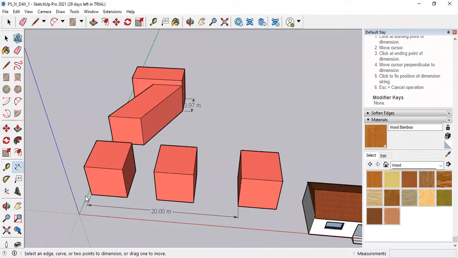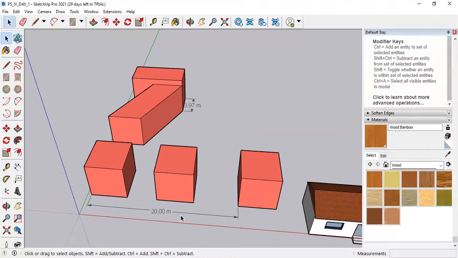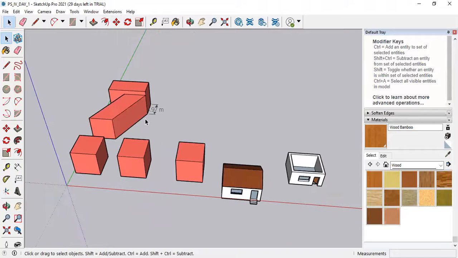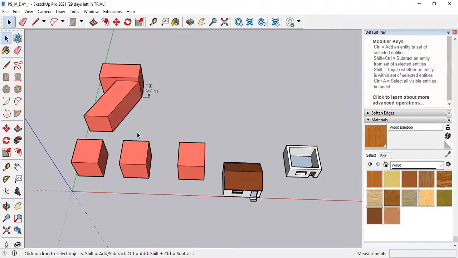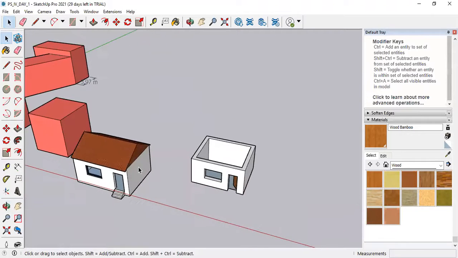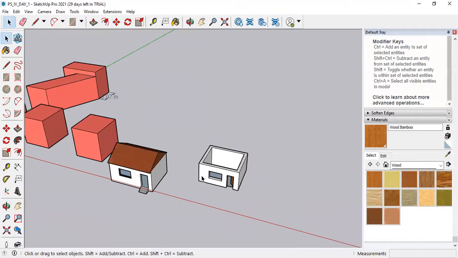So the point which you are selecting, that will be the reference point from which the distance will get applied to the same point. This to this is 20 meters. Understood? You just have to press move command and press control button once. So you will be able to use copy command. Understood?